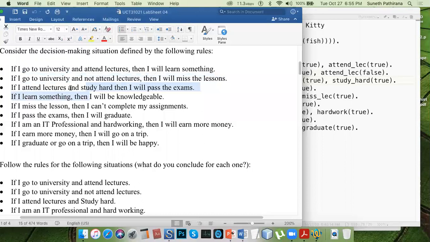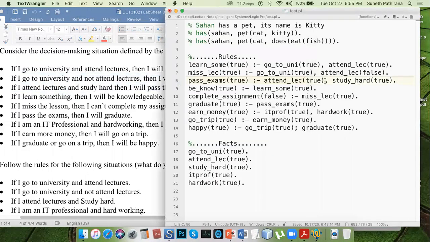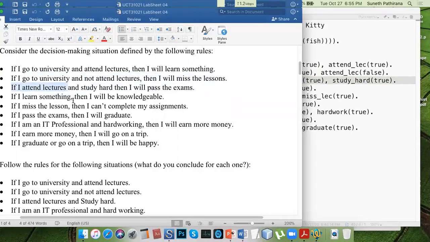Then he again says, if I attend lectures and study hard, then I will pass the exam. Attend lectures and study hard, then pass exams. If I learn something, related to the first fact, see, it's somewhat shuffled, mixed up. This is the same manner in which clients explain things to you. They tell you whenever it comes to their mind, when their memory is awakened. So you need to arrange the things carefully. You need to sort.